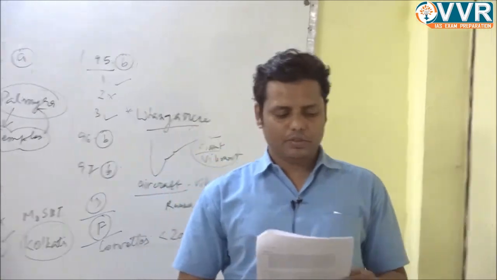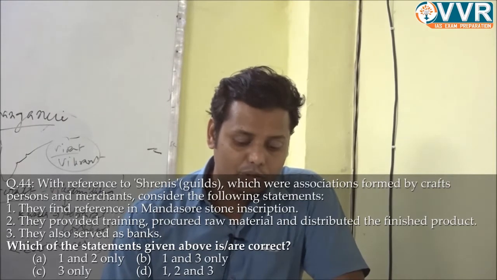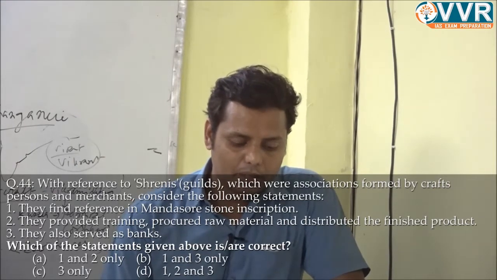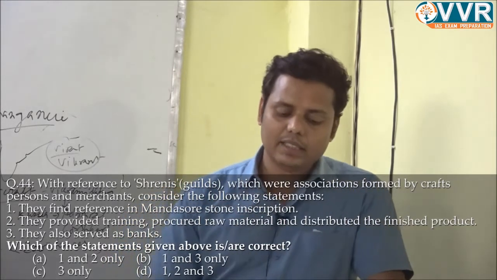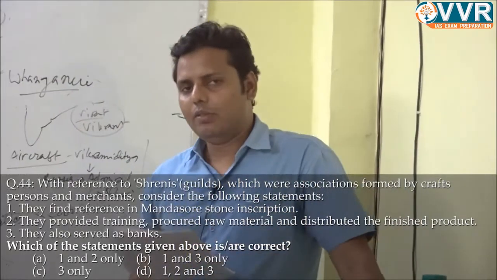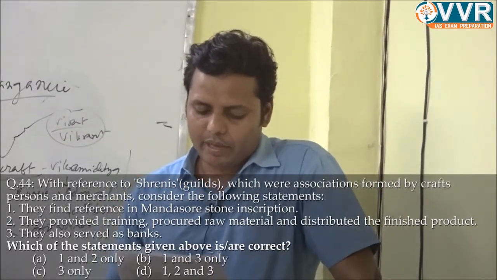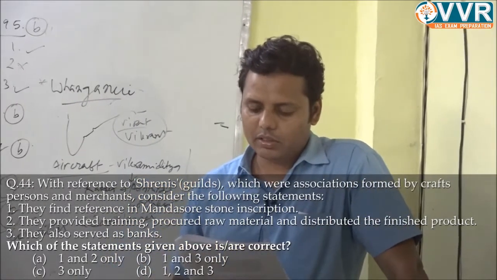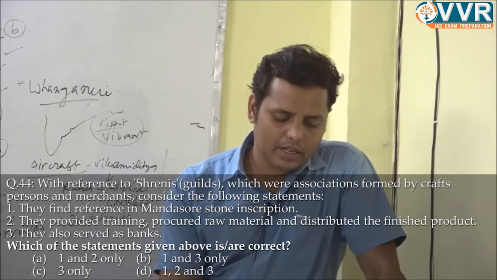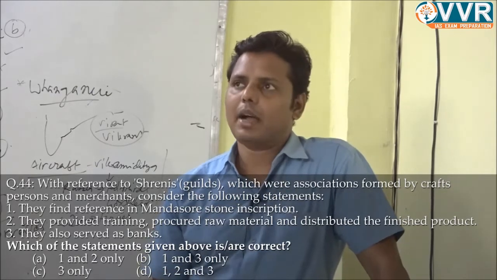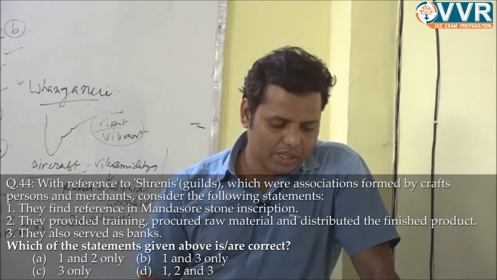Question number 44. With reference to the Shrenis, guilds, which were associations formed by craft persons and merchants, consider the following statements. So basically guilds were very popular in ancient India. Normally in India these were known as Shrenis, right? Guild was basically a European term, but Shreni was the Indian version of the guild, right? So the first statement, they find references in the Mandasor stone inscription. So yes, the guilds have been mentioned in the Mandasor stone inscription. There the migration of the guilds has been mentioned, and this is one of the popular inscriptions dealing with the Shrenis, right? So this is correct.